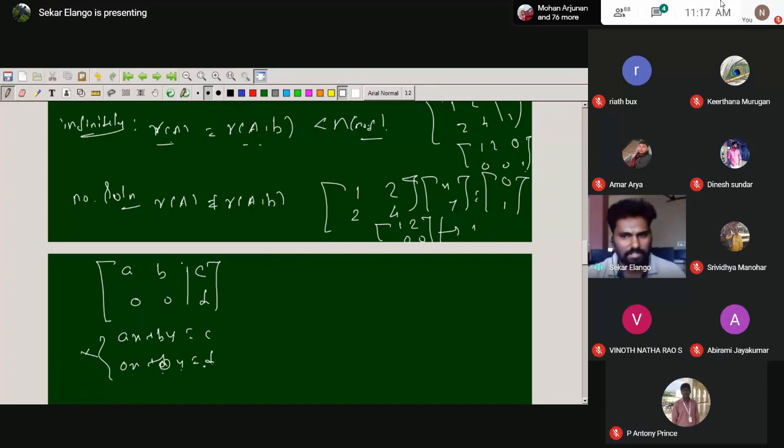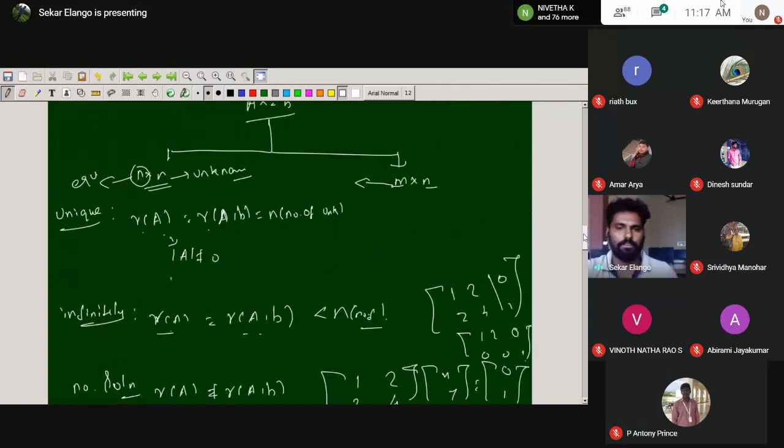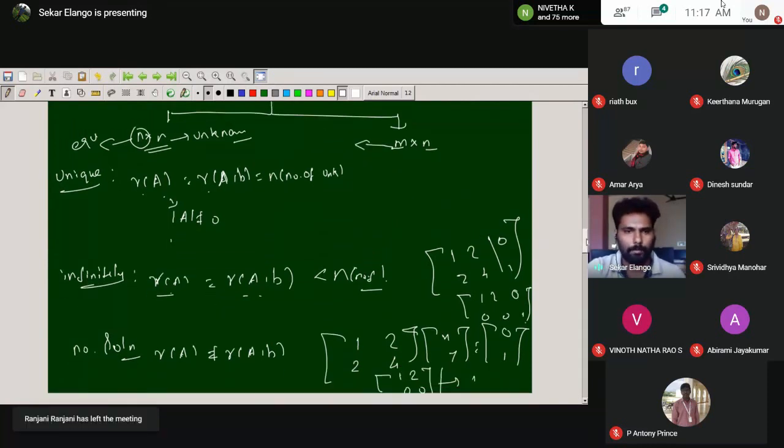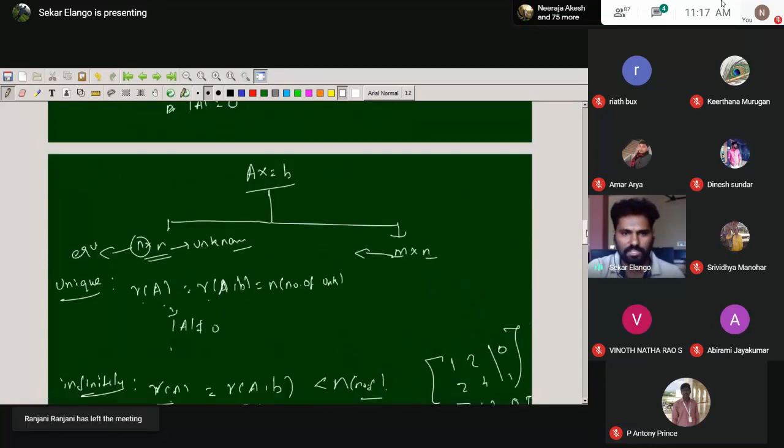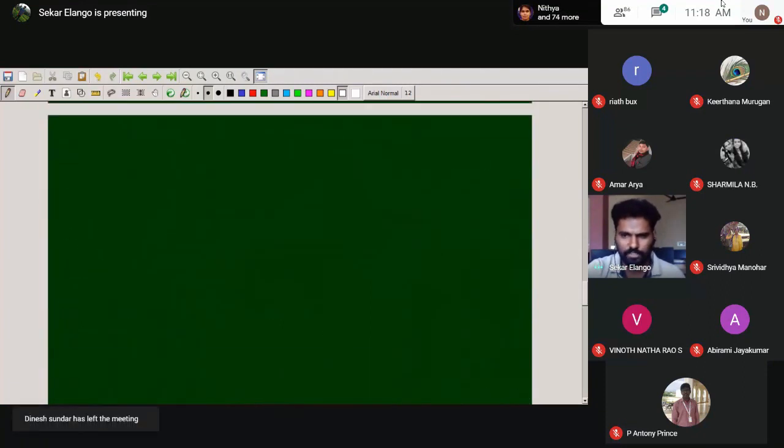At least you can understand it by example, through standard example problems. Otherwise, you can understand it graphically. That will be helpful for the problem sections. So this is for the square matrices idea. The last thing is the rectangular matrices, M cross N. Here also it is the same thing. You can write it here.